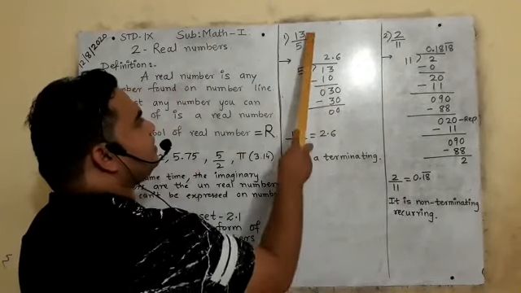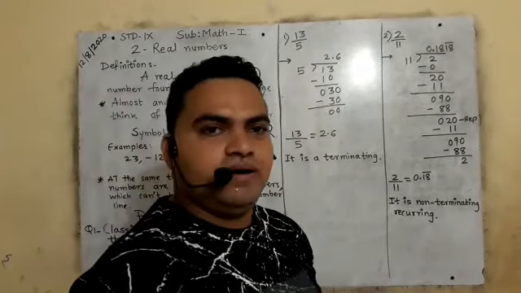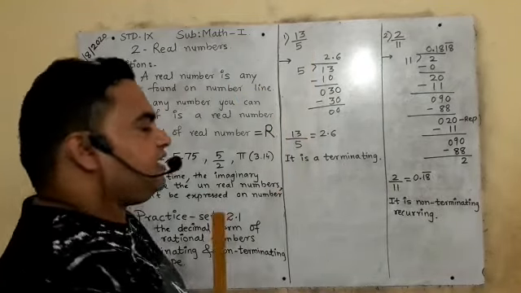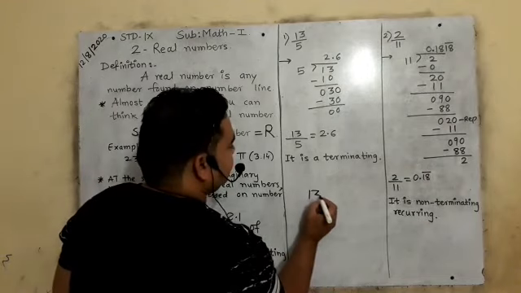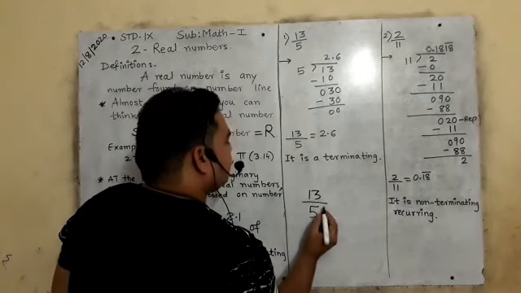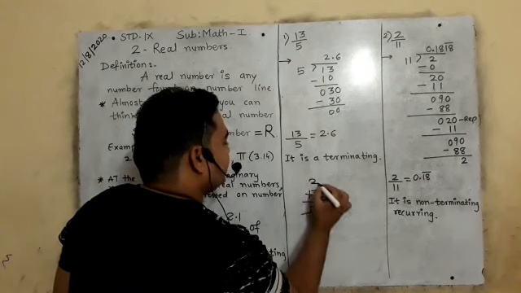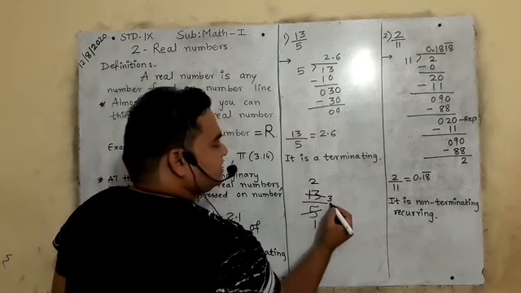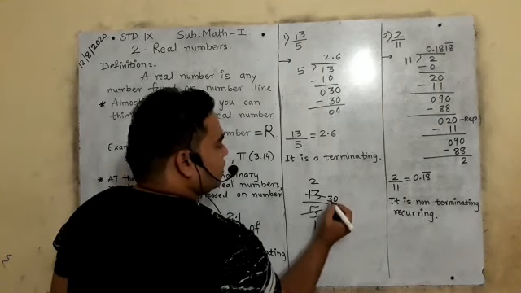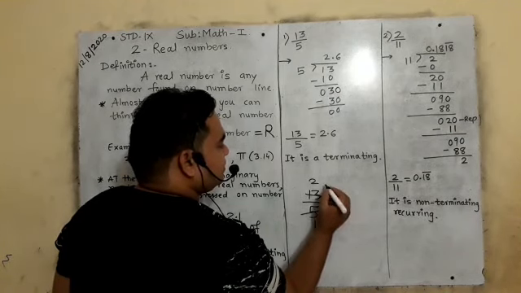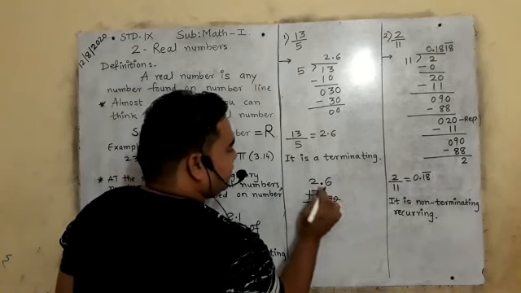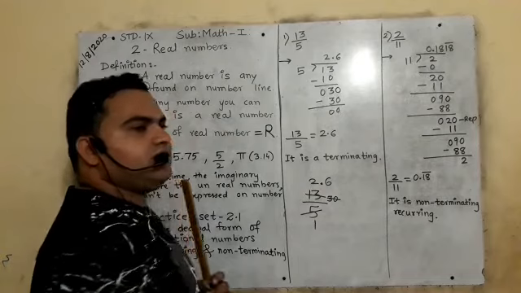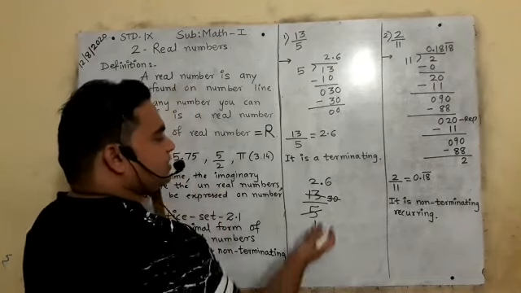Now see here, 13/5 is a rational number, yes, because it is in fractional form. Some students can solve it like this. 13 divided by 5: 5 ones are 5, 5 twos are 10. How much remains? 3. In the 5 times table 3 does not come, so I will increase one 0. It will become 30. So 5 sixes are 30. You place the decimal point because you increased this 0. Is it clear? So you can solve like this also.